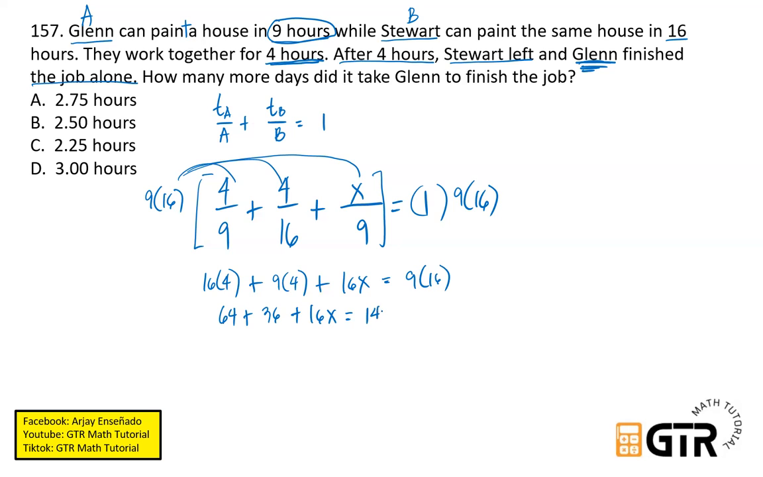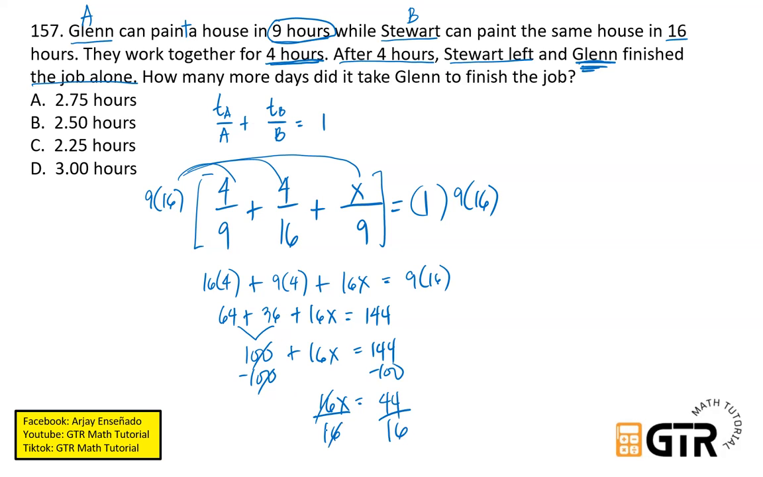Okay, so 144. And then just solve for x. So i-add lang natin ito. 64 plus 36, so that is 100 plus 16x equals 144. Subtract 100 to both sides. So therefore, we have 16x is equal to, subtract, so we have 44. And then divide both sides by 16.